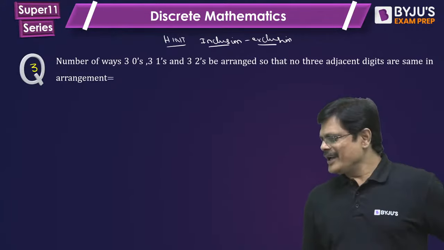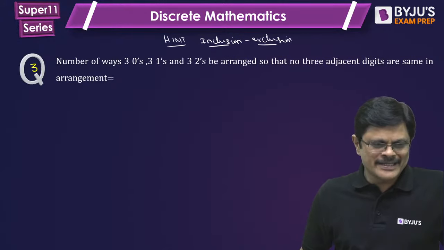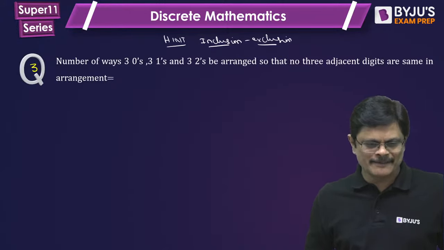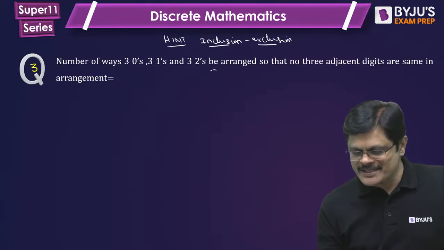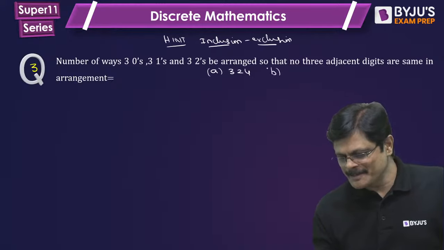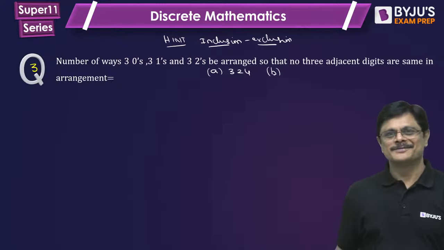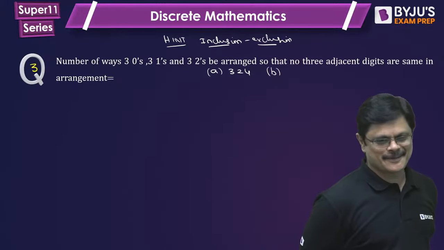324. That is a lower number, sir. 324 is too small for this problem. So let us make the options so that next time it would be useful for me. Whatever answers people generally get, let us keep them as options.